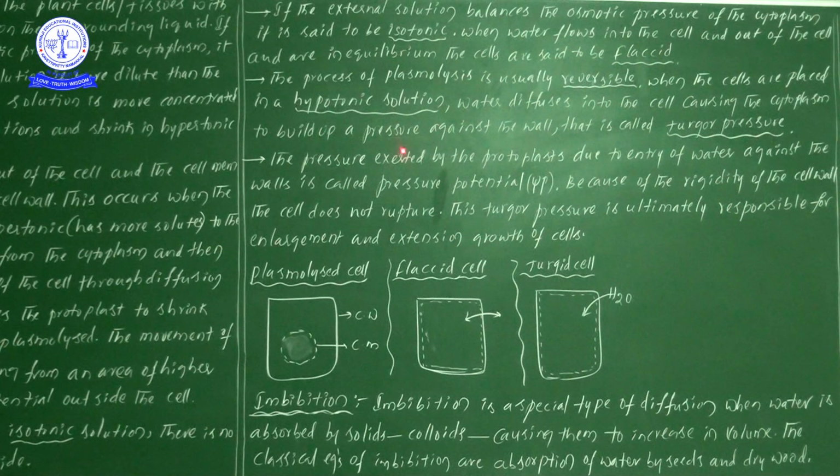Any pressure on the wall is what we call turgor pressure. Who creates that pressure? The protoplasm only, no? This protoplasm creates pressure on the walls, so that pressure we consider as pressure potential. So in the presence of turgor pressure, definitely we will observe the pressure potential.